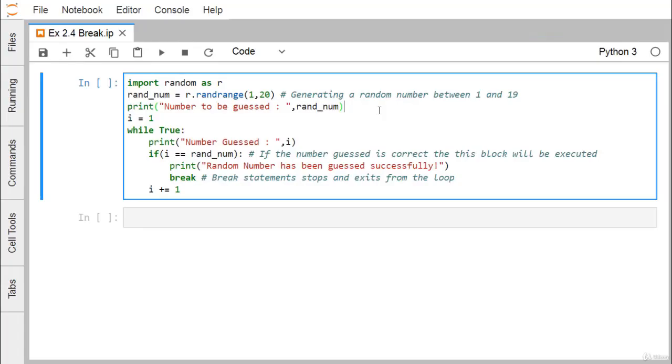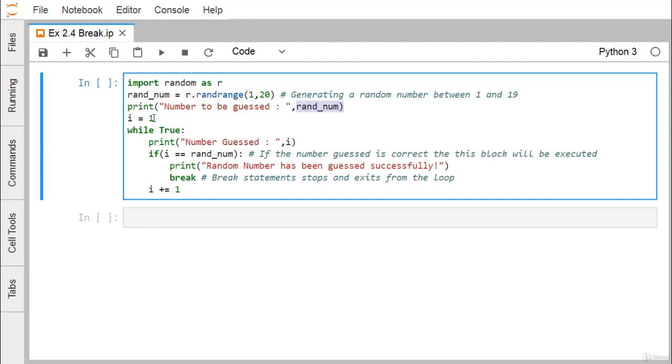In this demonstration, we are discussing the use of the break statement in our Python coding. Import random as R; R is the alias. We are importing the random module, and random is equal to r.randrange(1, 20). This randrange method will generate a random number between 1 and 19, because 20 is the exclusive limit and 1 is the inclusive lower limit. The value generated is assigned to random, which is getting printed here.